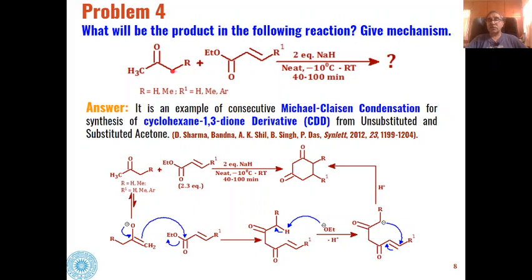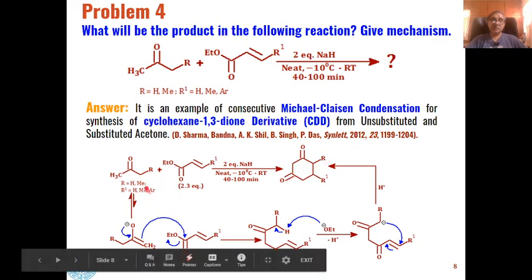So the condensation of these types of reactants leads to the formation of these types of cyclohexane 1,3 dione derivatives, and this reaction is an example of consecutive Michael-Claisen condensation.